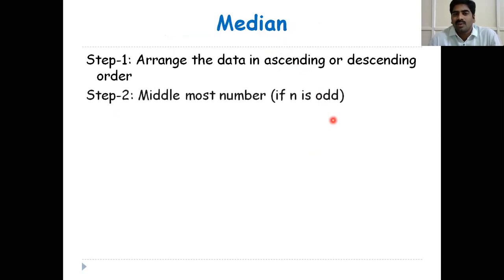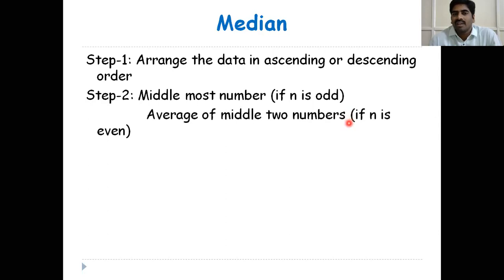In step 2, if n is an odd number, n meaning number of observations, the middlemost number is called the median. If n is even, the average of the middle two numbers is called the median.